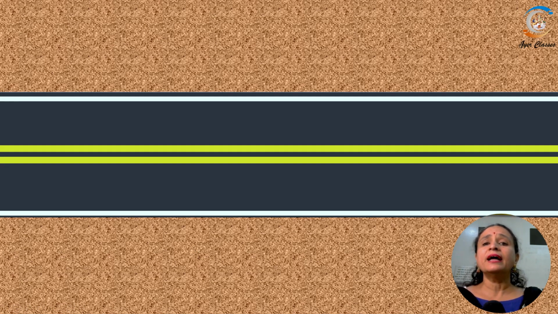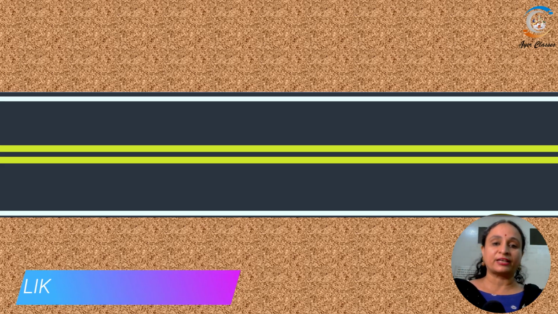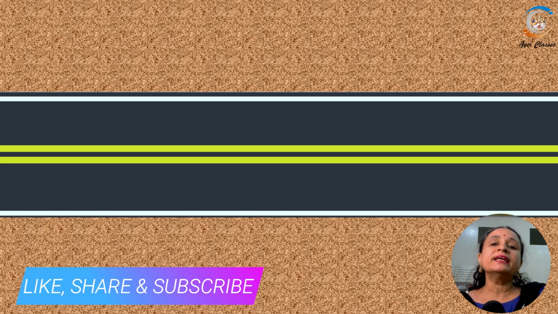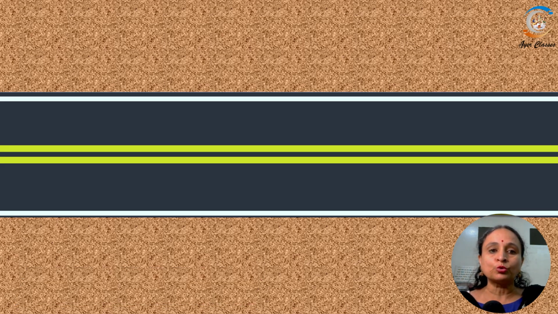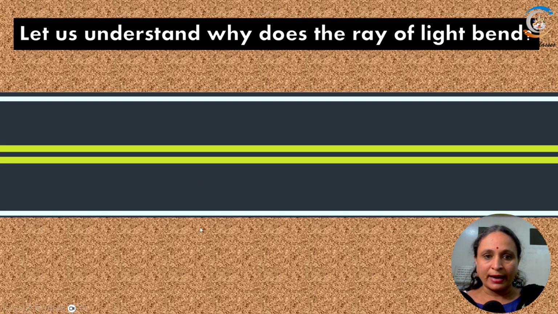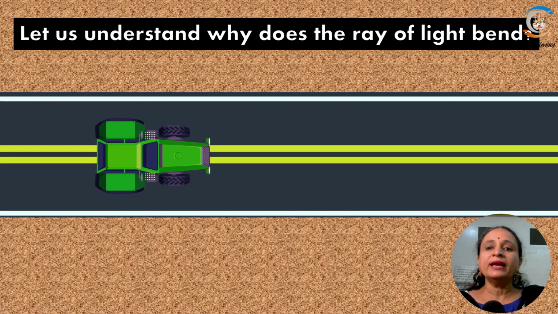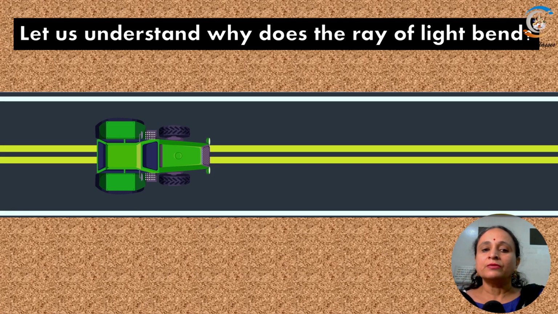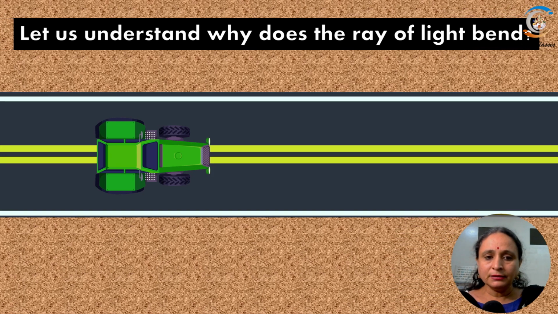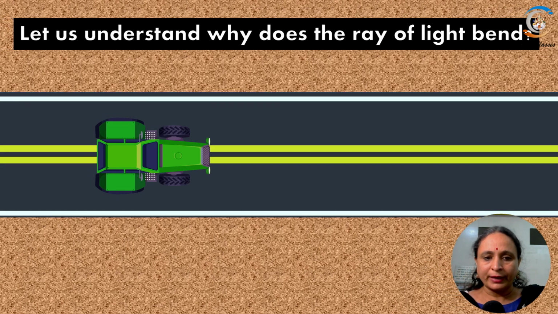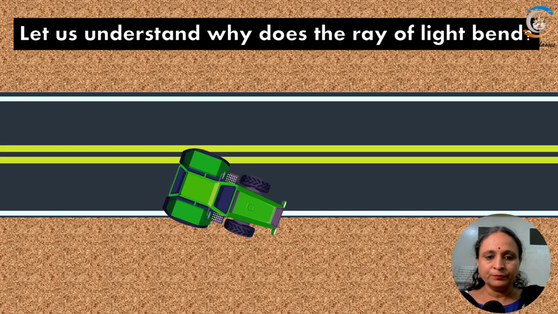Now, the question arises, why does refraction take place? So, I am going to take an analogy of a tractor which is moving on a smooth road, and here we have got some rough places just beside this road. Now, see, the tractor is coming on the straight road, and we are going to understand why light bends by this example. Tractor is moving, and while it is moving, I am going to make it turn, and while it turns and goes into the rough surface, the speed of course will decrease.